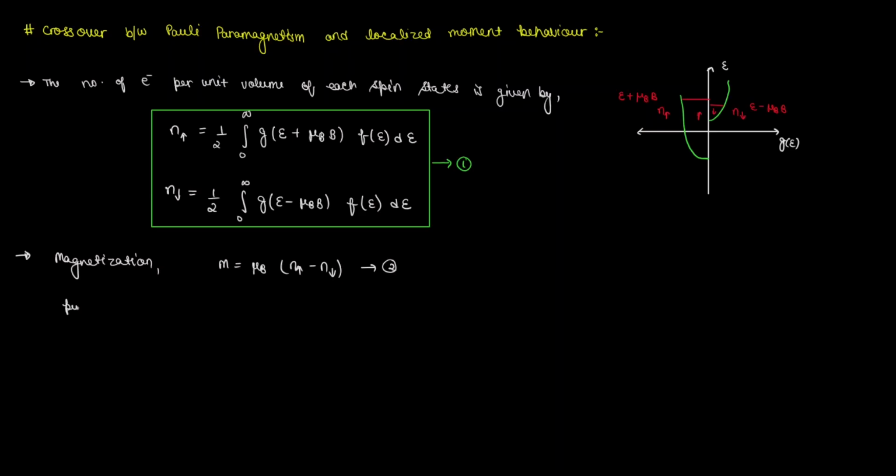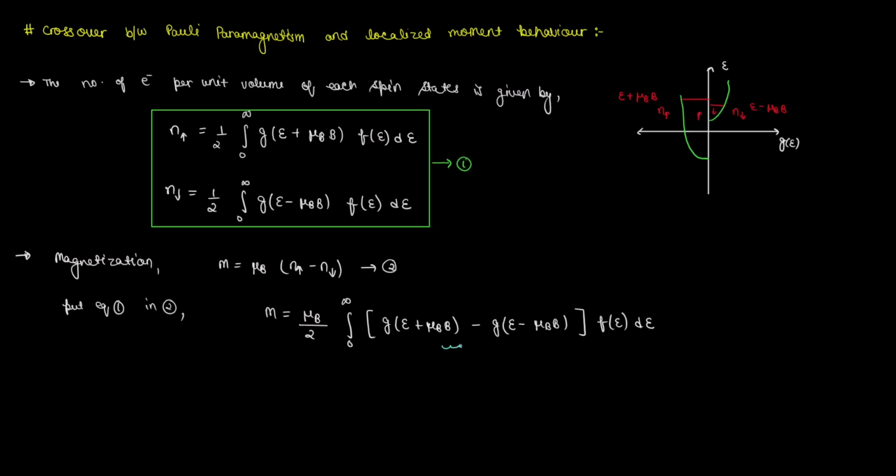Now we can substitute equation 1 in equation 2 so that we get mu_B divided by 2 times the integral from 0 to infinity of g at E minus mu_B B minus g at E minus mu_B B, multiplied with the distribution function.